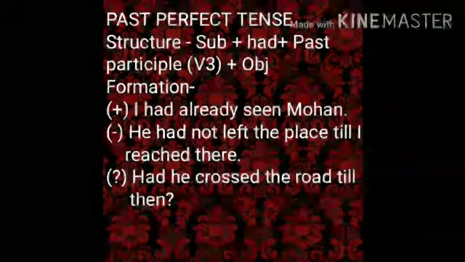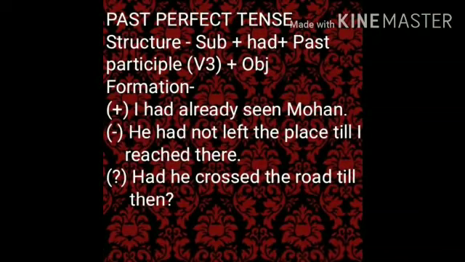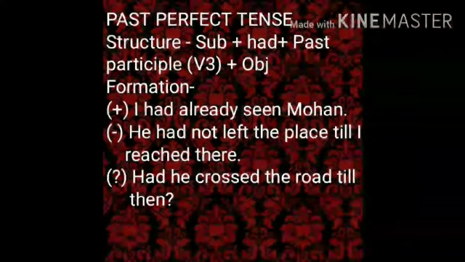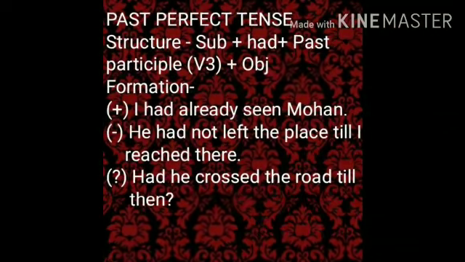Past perfect tense. Structure: subject plus had plus past participle plus object. Formation. In affirmative sentences, had and the third form of the verb are used with all these subjects. For example, I had already seen Mohan. The bell had gone before I reached the school.